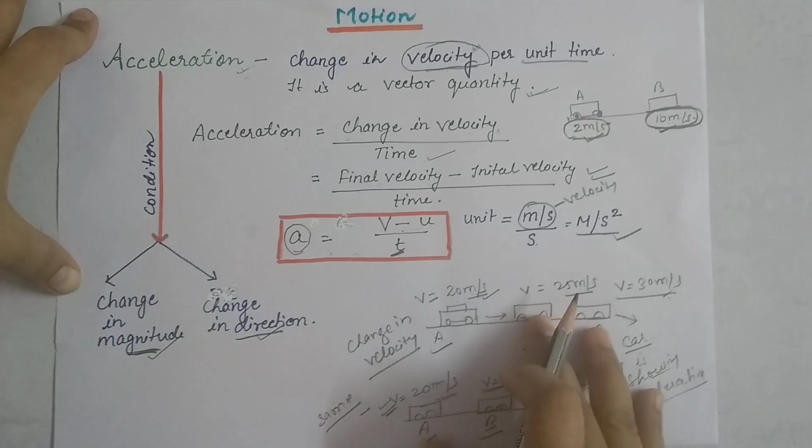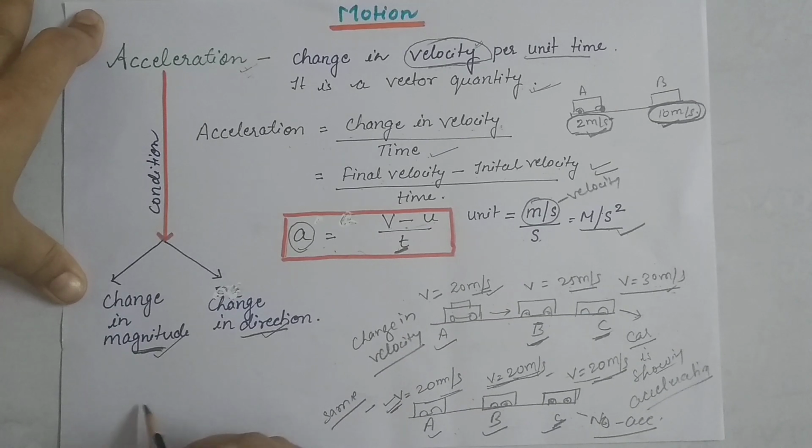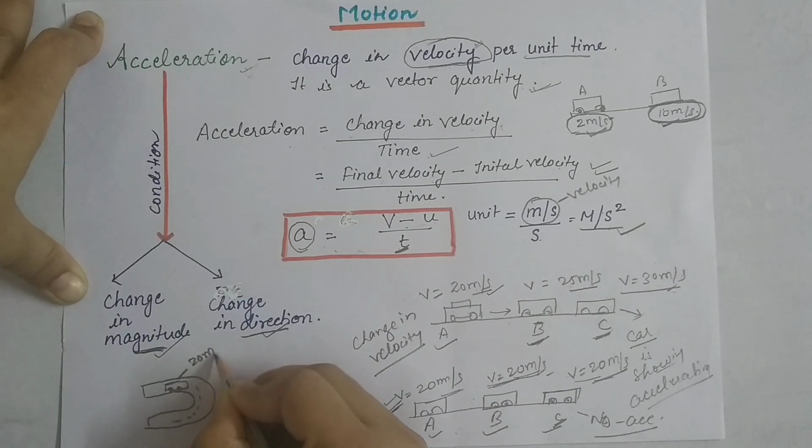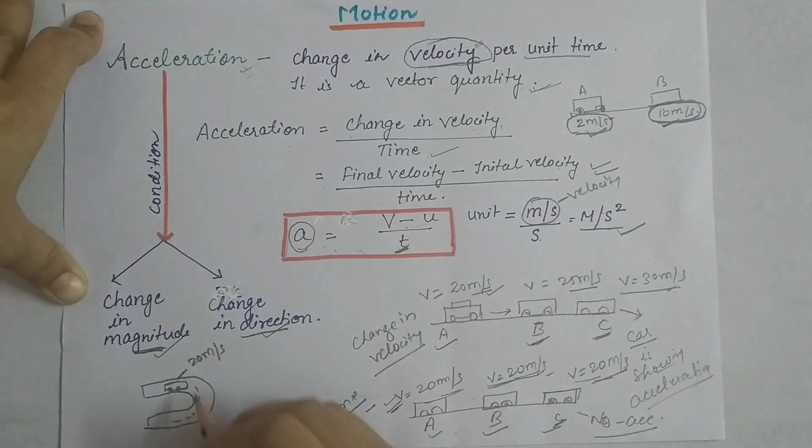Let's take one example: a car is moving in a circular path with a velocity of 20 meter per second. Now at point A and at point B, when we measure it, the car is again 20 meter per second.